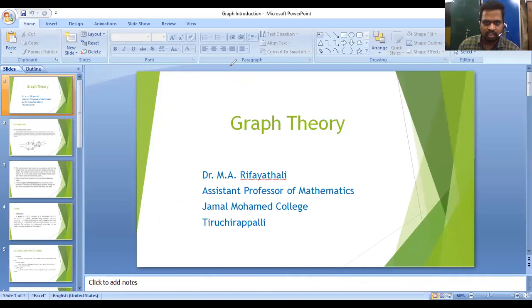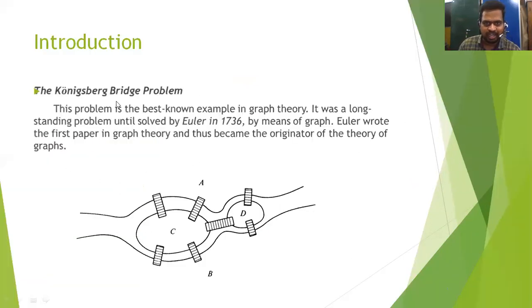Euler considered this land area as a node or point. In graph theory it is called a vertex. First, there are 4 land areas. C and D are islands, A and B are land areas.